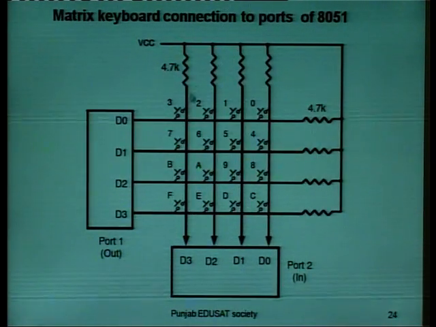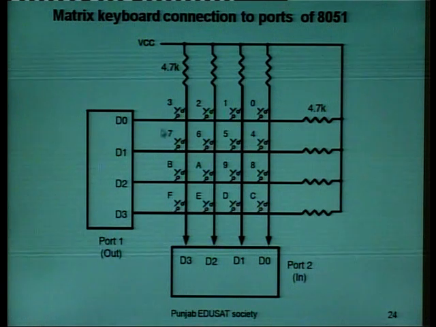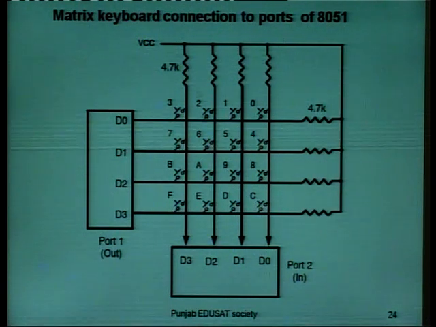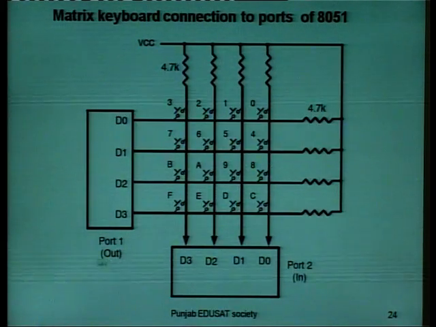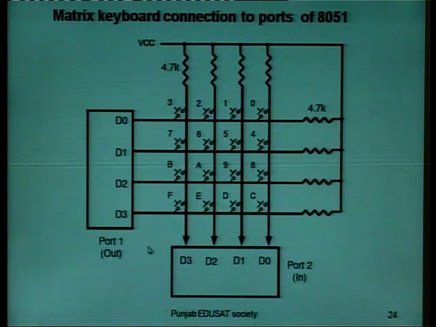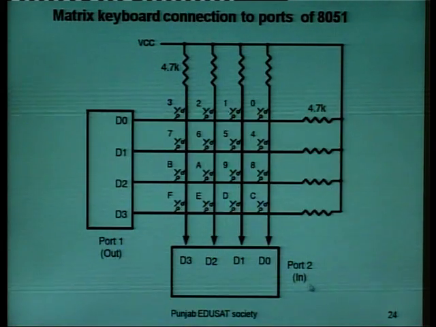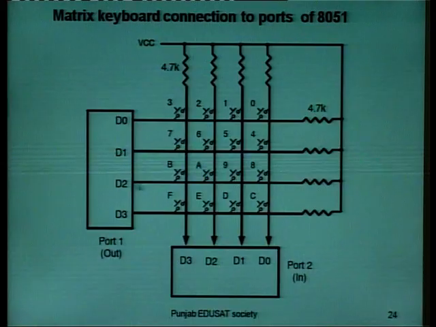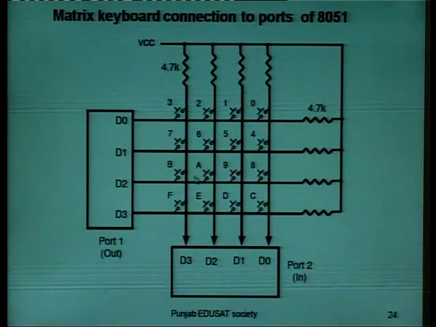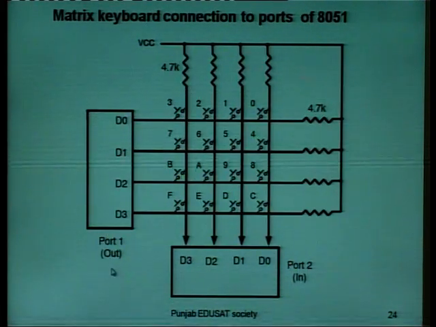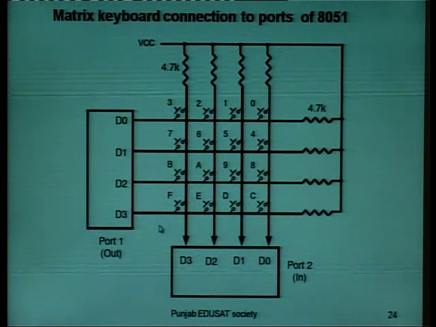Here is the interfacing diagram of the 8051 with a 4x4 keyboard. 4x4 means this keyboard has 4 rows and 4 columns, that is, it is a hex keyboard. Here we have used two ports of the 8051, port 1 and port 2. Port 2 is the input port and is connected to the columns of the keyboard, and they are made high by connecting them to VCC, and port 1 is made the output port, and by our program we can ground these rows.